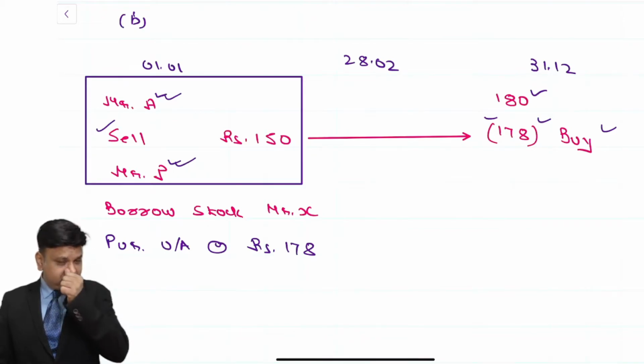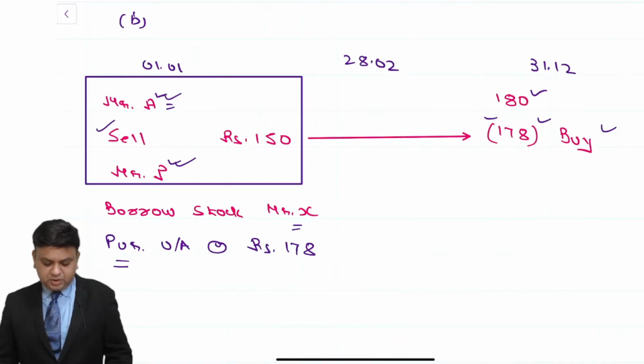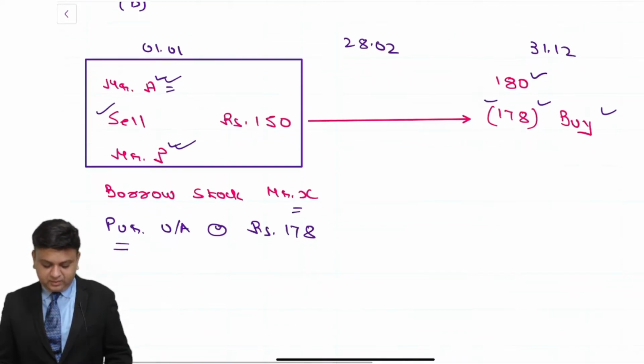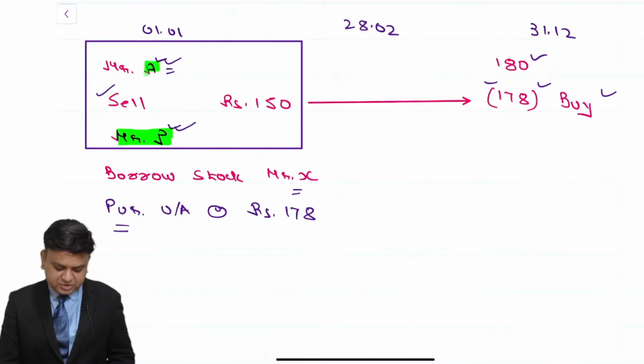Now, to cover up the short position, Mr. A will borrow stock from Mr. X and he will cover the short position. Along with that, on 1st of January, a forward contract or futures contract is entered upon to purchase the underlying asset at the rate of 178. Okay. Now 28th of February comes. On that date, Mr. P will receive the dividend. So I am not going to receive the dividend. We are doing the calculations from Mr. A's point of view.